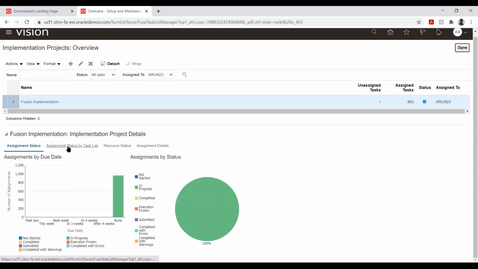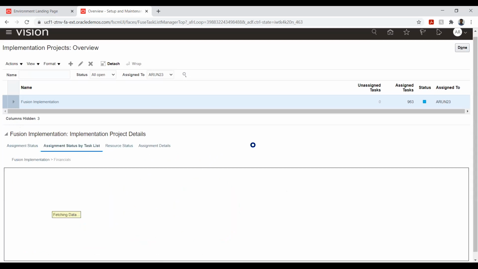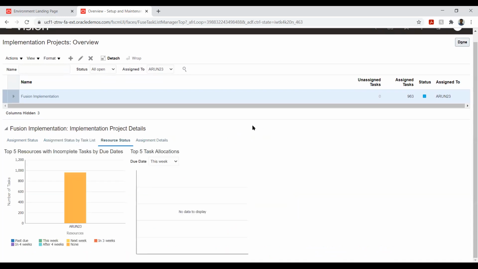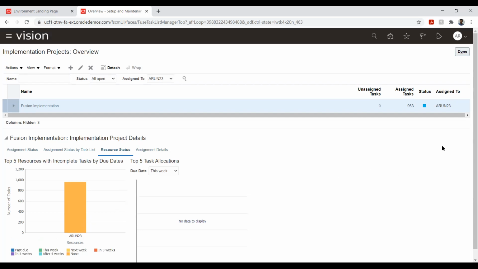And maybe I wanted to check based on the resource or the assignment. So that also I can check it. So here I have different options with the graphical representation, with the different configurations, who has done what, all those options. And probably if I want to check by resource, I can check. Since I assigned only to Arun 23, I'll be able to see only Arun 23. So maybe if I assign 2 or 5 resource, I'll be able to track it. So basically, this is how we will track our implementation project.